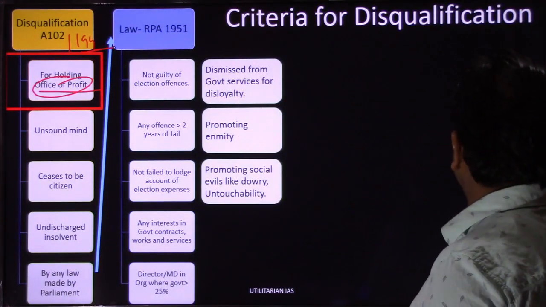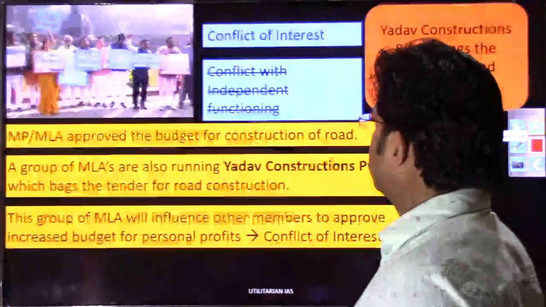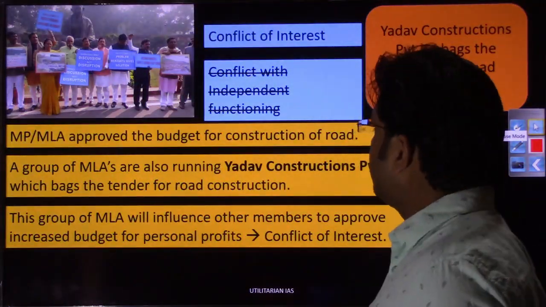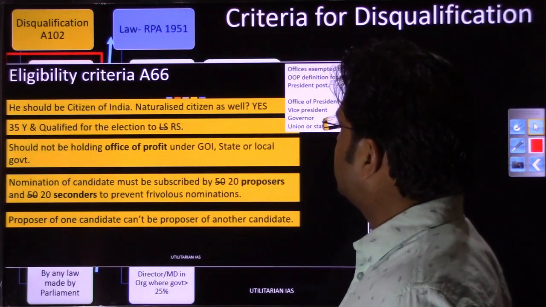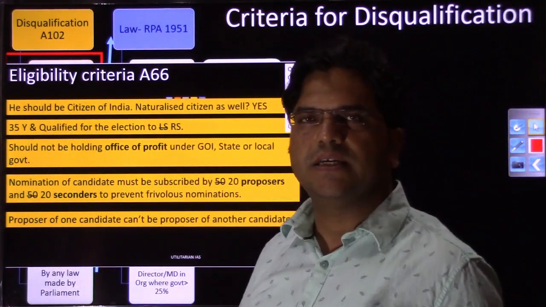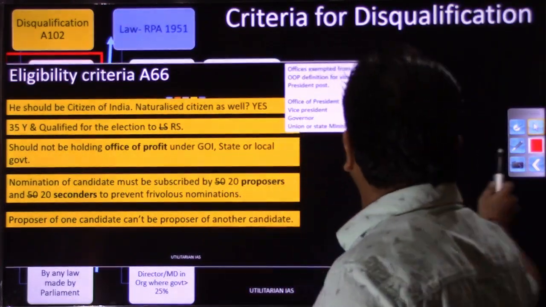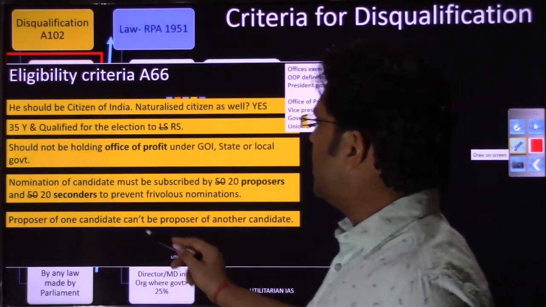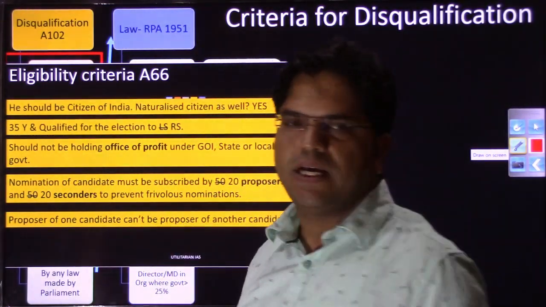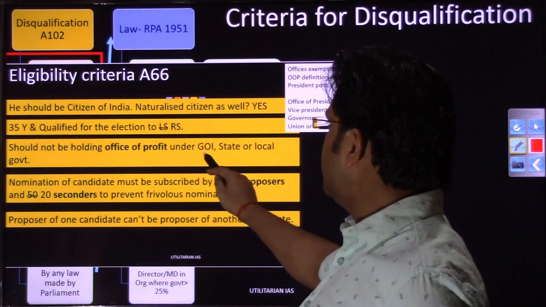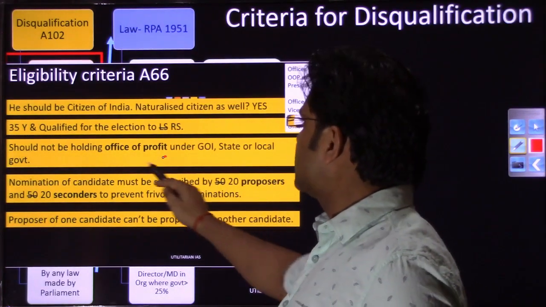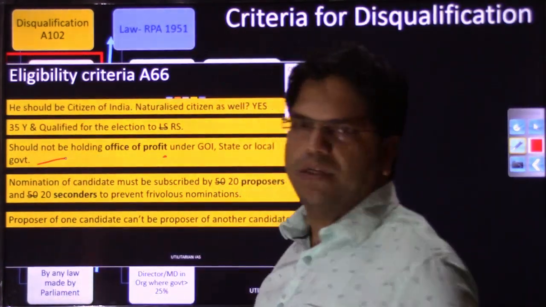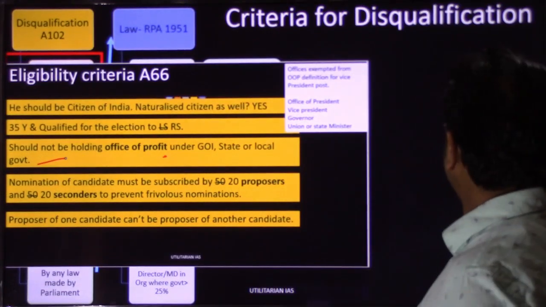Similar eligibility criteria we had seen while discussing the president's office and vice president's office. This is the eligibility criteria under article 66 for vice president, and there as well we had seen that he should not be holding any office of profit under the government of India, state government or local government, right? This was about the vice president.